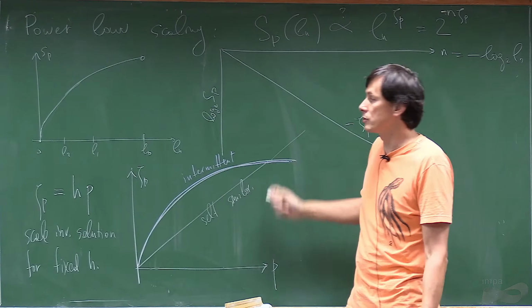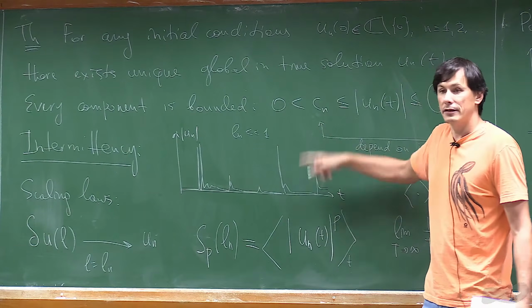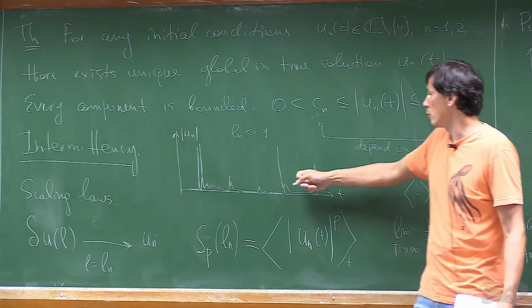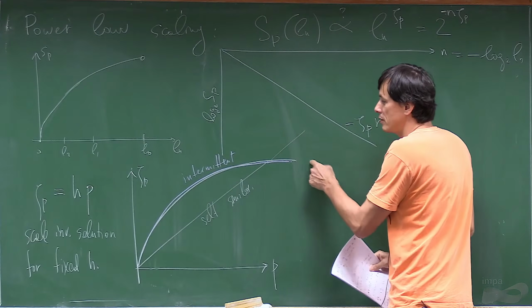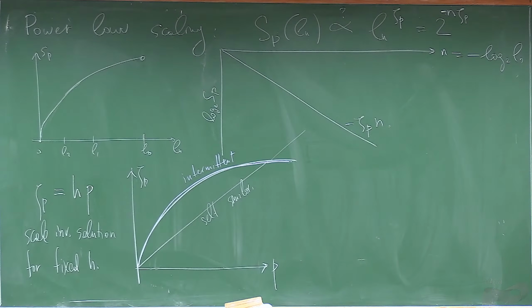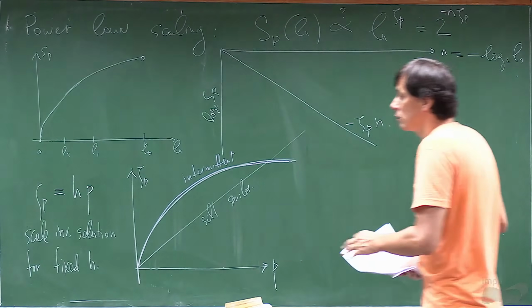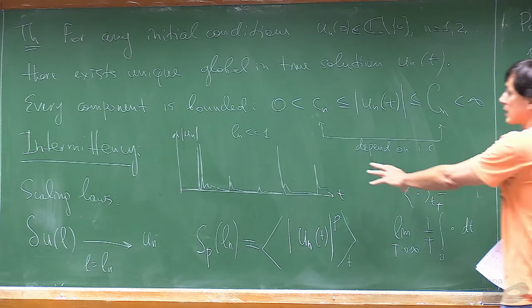For the curved picture, the larger n, the more peaked it should be. So this is the only way you can have zeta p smaller than what you expect from a straight behavior. So this is intermittency. Now we will see this. I'll show the picture, because this is exactly what happens.